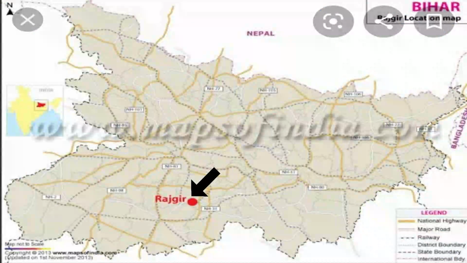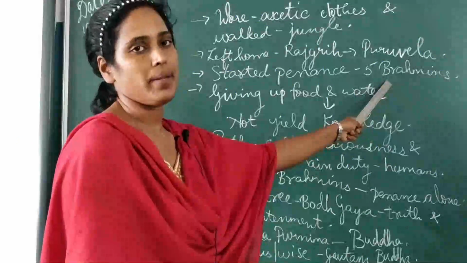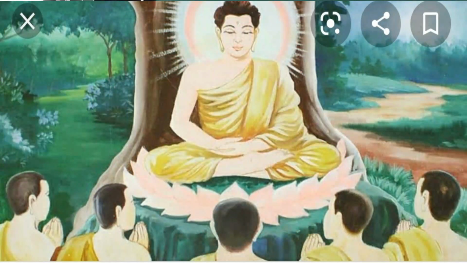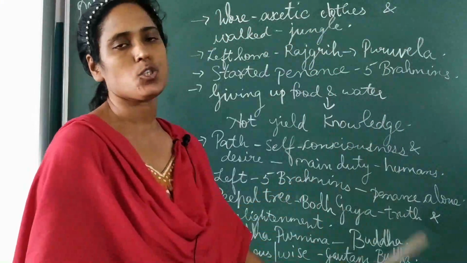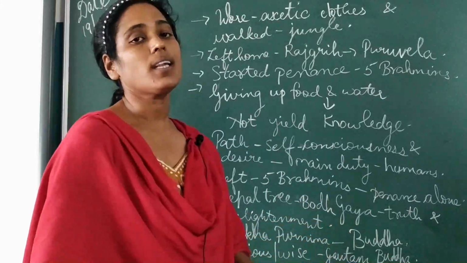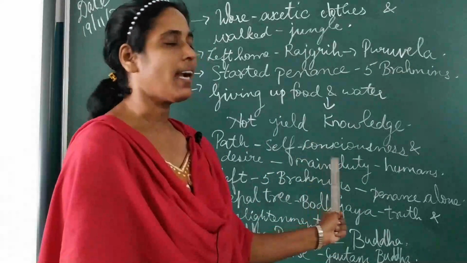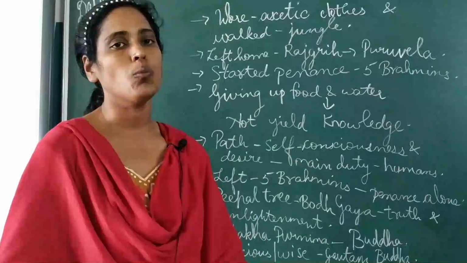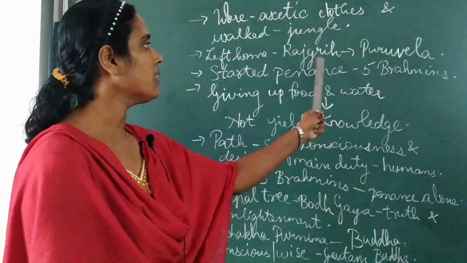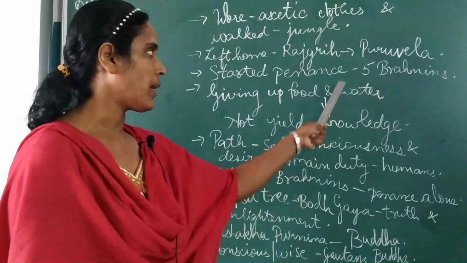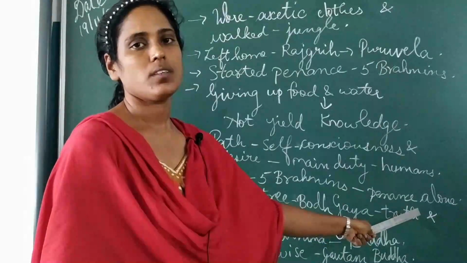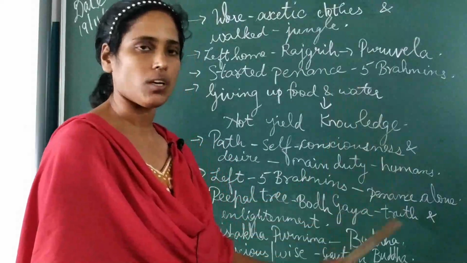Leaving aside all worldly matters, he did penance with 5 Brahmins. And he had one philosophy in his mind, that giving up food and water will not yield any knowledge to me. All these are futile things, worthless things. So he wanted to attain the path of self-consciousness and desire, which should be the main duty of every human being. Giving up food and water is not a solution. So he thought of leaving these 5 Brahmins. So he left those 5 Brahmins and went towards the jungle to do penance alone. He left them and did penance alone in the jungle.